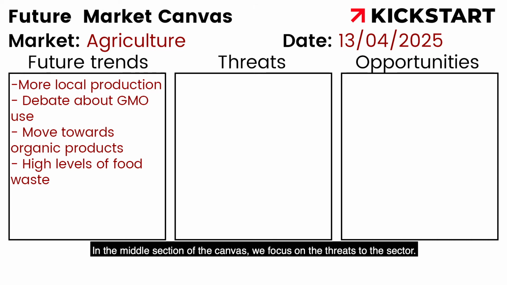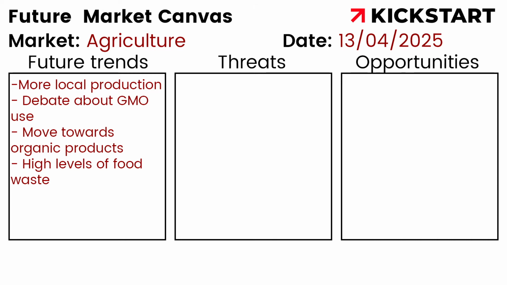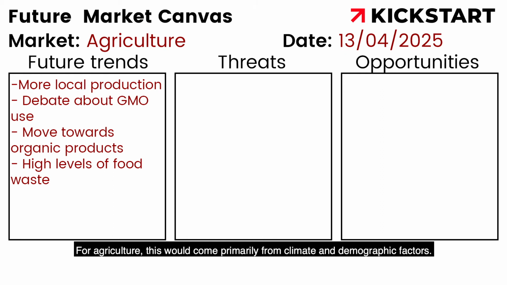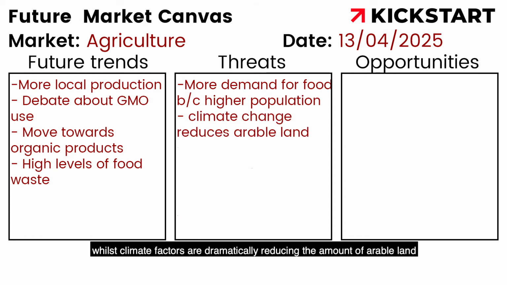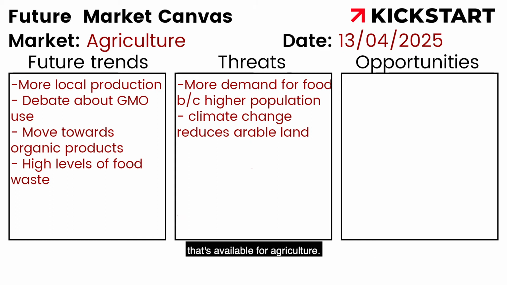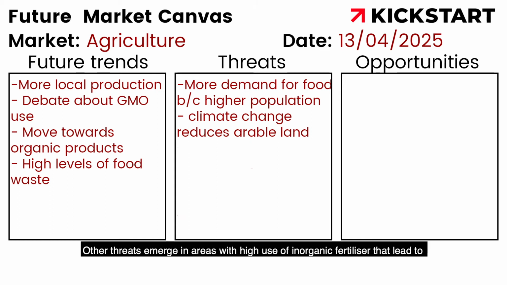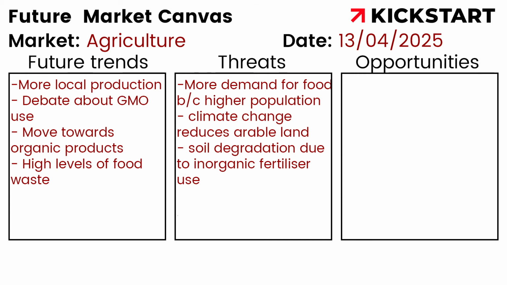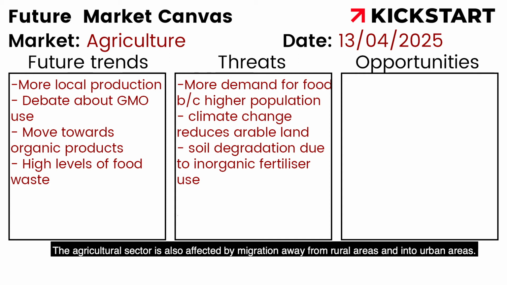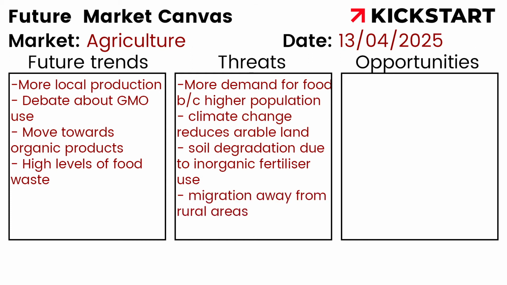In the middle section of the canvas, we focus on threats to the sector. For agriculture, this would come primarily from climate and demographic factors. For example, a growing global population is increasing demand for produce, whilst climate factors are dramatically reducing the amount of arable land that's available for agriculture. Other threats emerge in areas with high use of inorganic fertilizer that lead to soil degradation and damage local ecosystems. The agricultural sector is also affected by migration away from rural areas and into urban areas.